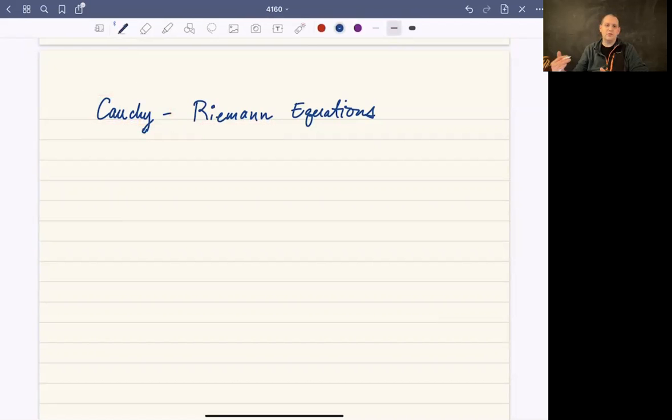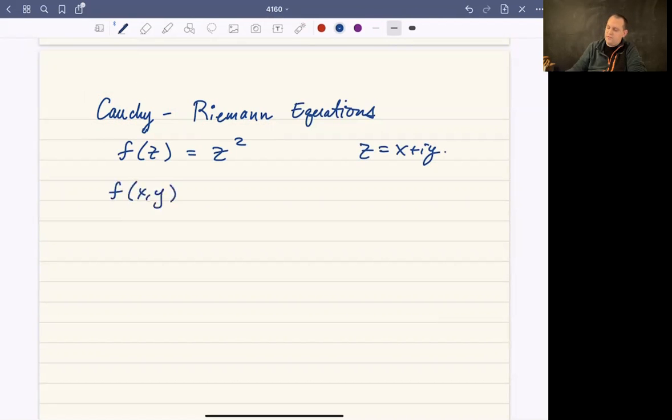What I want to do is describe the Cauchy-Riemann equations. And before I actually tell you what those are and what they mean, I want to introduce this idea. Let's just do this with an example. Let's say we have f of z is z squared. If you think of z as x plus iy, where z is some complex number, it has a real part and an imaginary part, then f of z is going to become a function of two variables. And if you square x plus iy, you end up with x squared minus y squared plus i times 2xy.